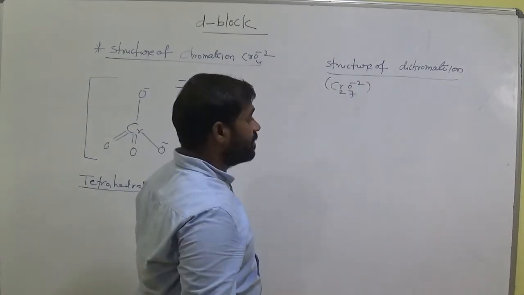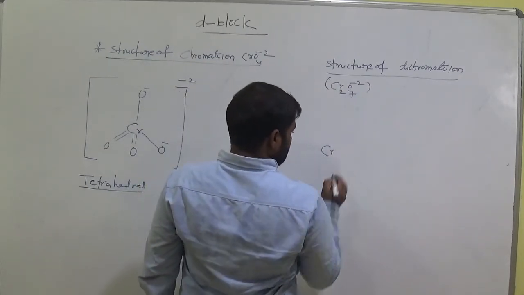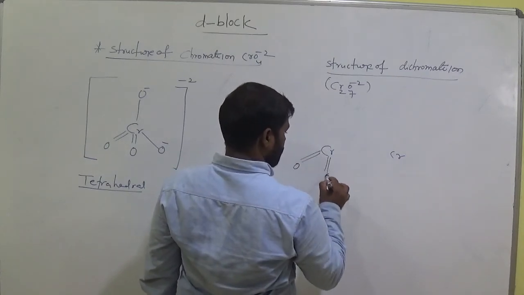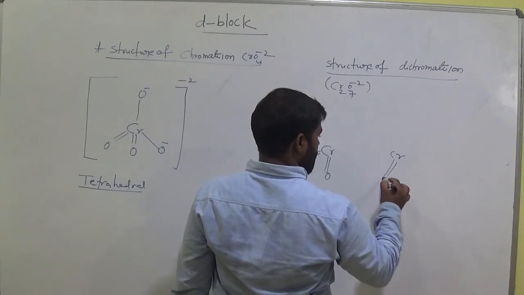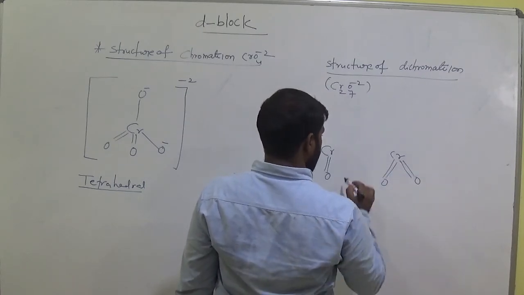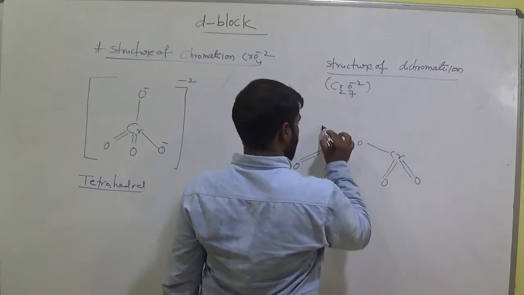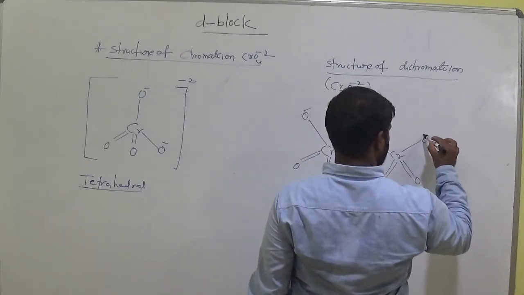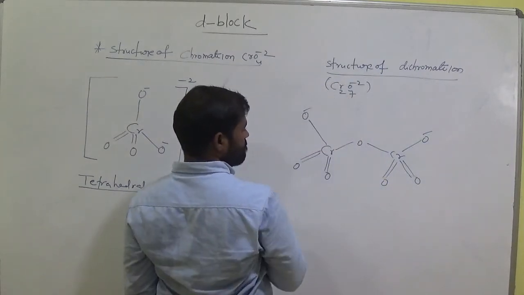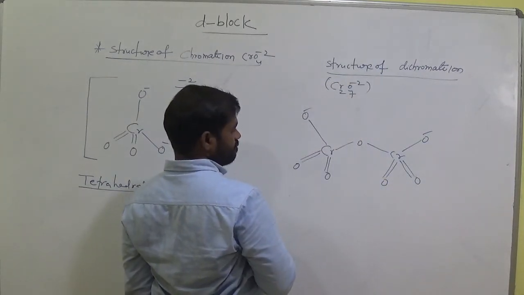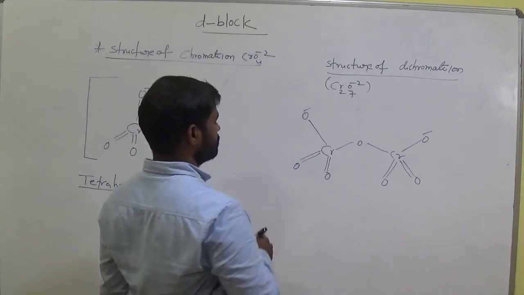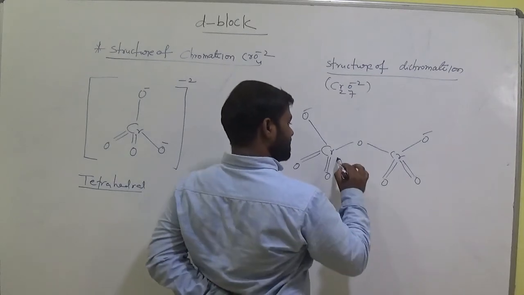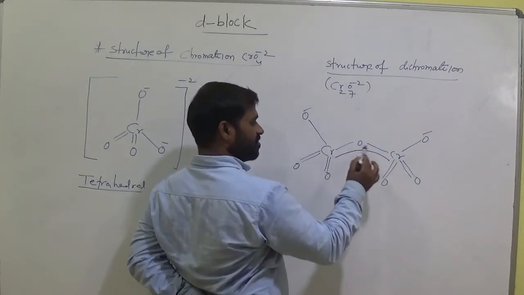This is called dichromate, and how many chromiums do we have here? 2 chromium atoms. Here is the Cr-O-Cr bond.